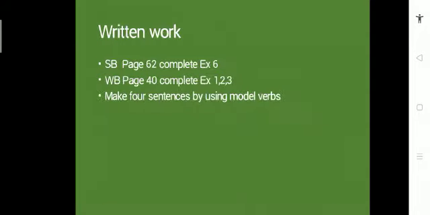Okay, so the written task after understanding these modal verbs is: Student Book page number 62, complete exercise number 6, and then Workbook page number 40, complete exercises 1, 2 and 3 on your own. If there is any problem, you can ask me, and I'll also share the answers of these exercises with you. Make 4 sentences in your copies by using these modal verbs.